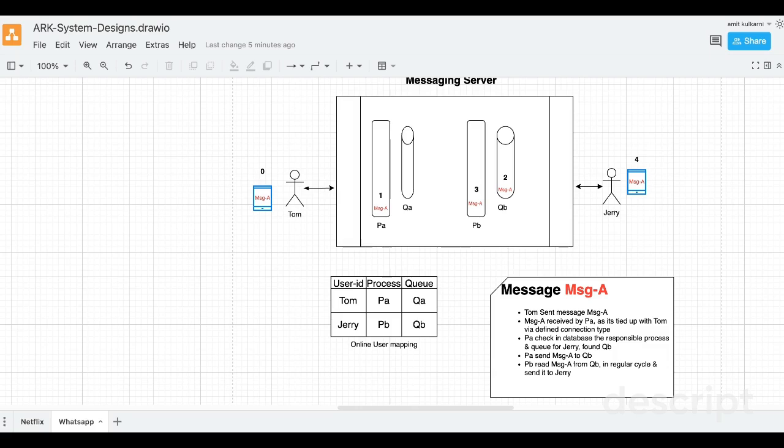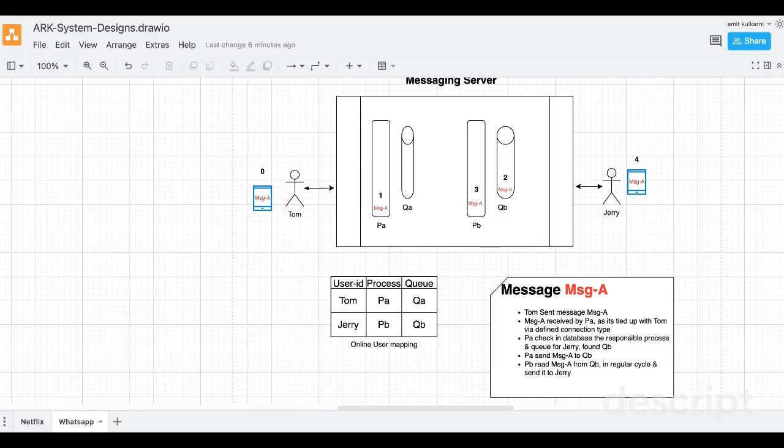So via these signals 0, 1, 2, 3, 4, the different stages of this message, what we are trying to explain here is: 0, the message is sent by the initiator; 1, single tick because the messaging server acknowledged the message; 2 and 3 are internal processing, so it will be the same stage for the message; 4, double tick as Jerry's device received the message and acknowledged it. As and when Jerry reads this message, the read signal will be initiated, which I already explained.